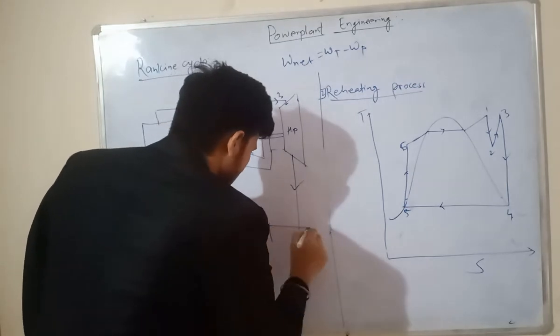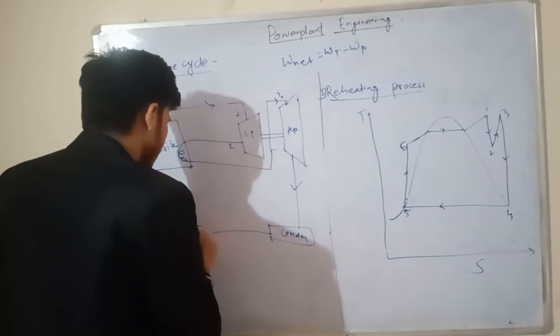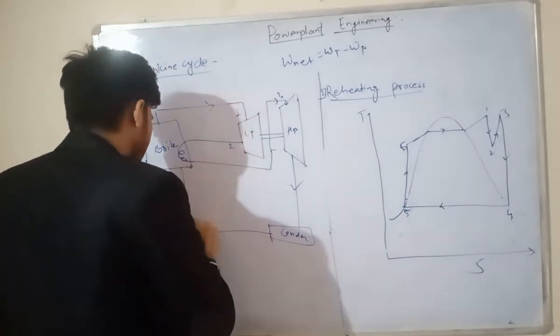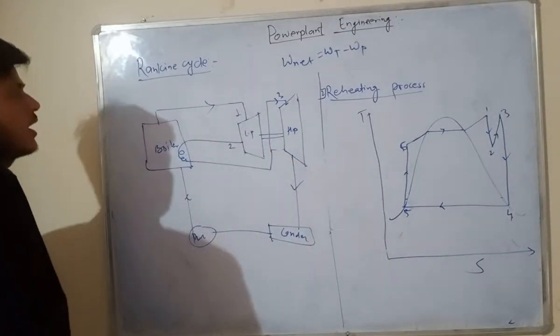and here will be the condenser. It will be the condenser. Okay, now it will be the pump. Okay, now pump, again we are transferring that liquid to the boiler. This is the general block diagram of the reheating process.